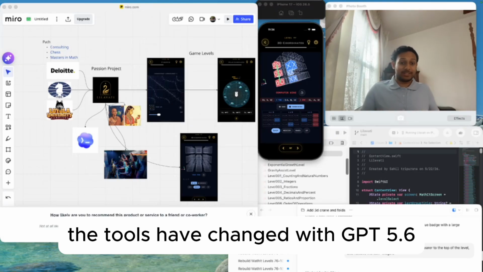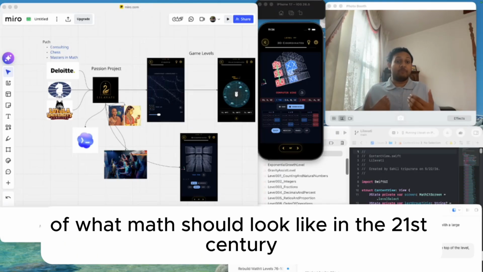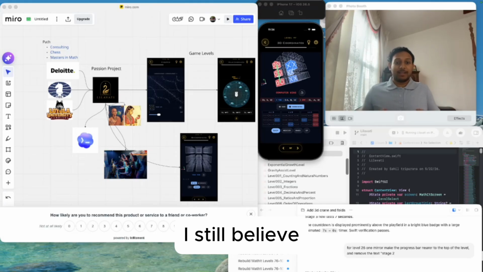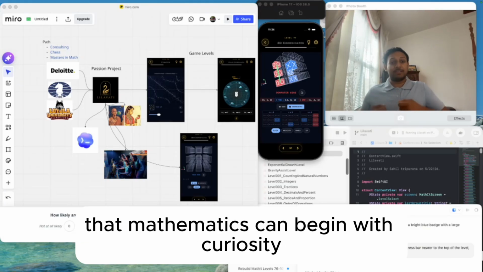With GPT 5.6, I was able to accomplish my vision of what math should look like in the 21st century. I still believe that mathematics can begin with curiosity, discovery, and play.